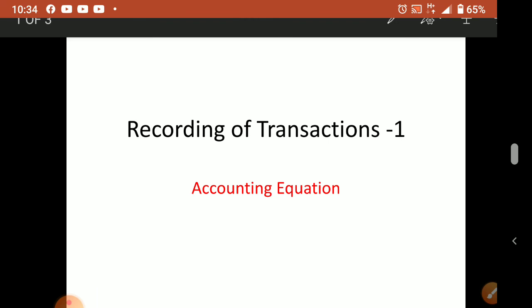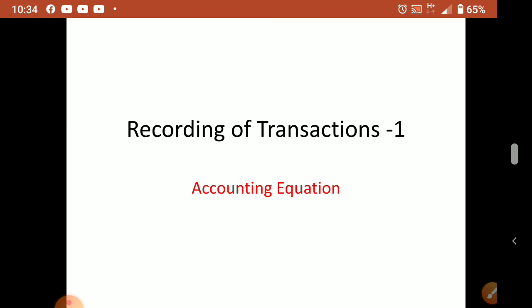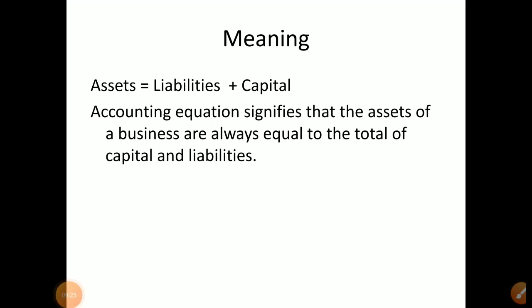Now what we have to study is one particular situation they give, and from those items you have to prove that the accounting equation is correct, or you have to make both the side totals equal, asset equal to liability. Accounting equation we have to prove. Okay, so that only we are going to study today. Now here I have already given assets is equal to liabilities plus capital.